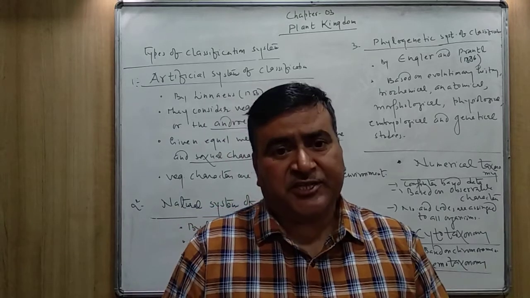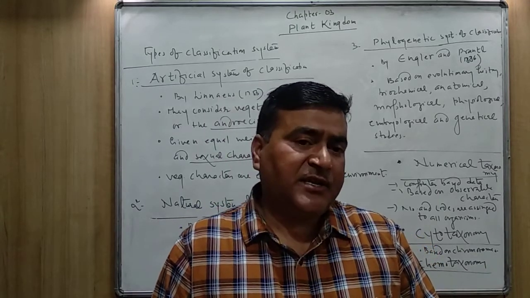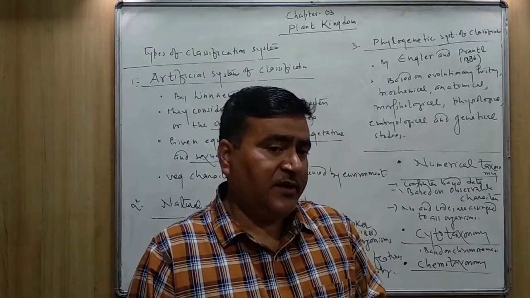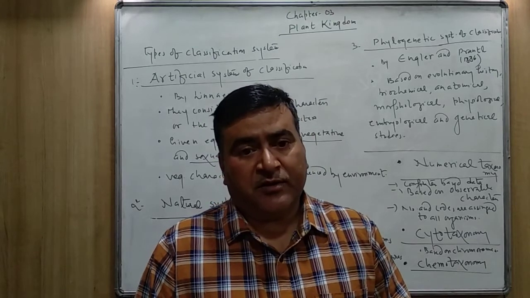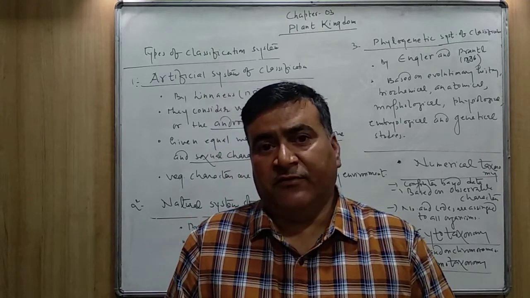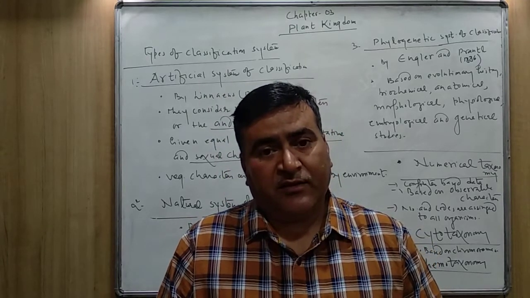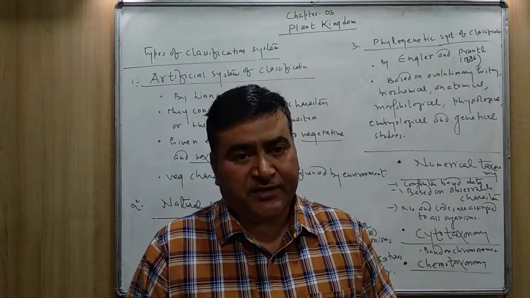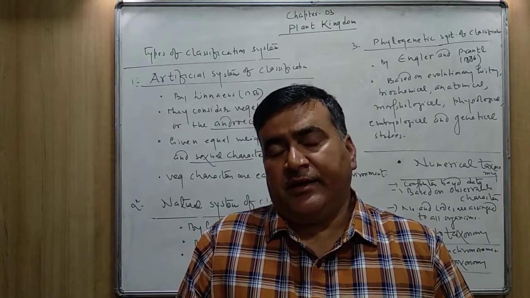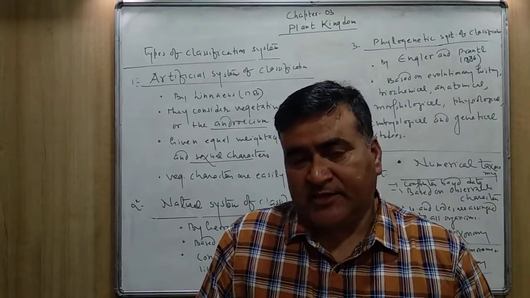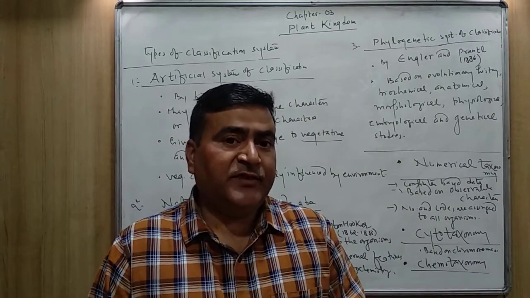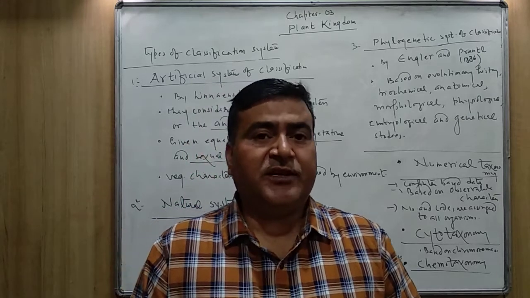The morphological characteristics, means the characteristics which are seen from outside, can be observed by the naked eye, and all these characteristics are vegetative characters. And he also took some of the reproductive, sexual characters also. In this classification system, he gave equal importance to the vegetative as well as the reproductive characters.